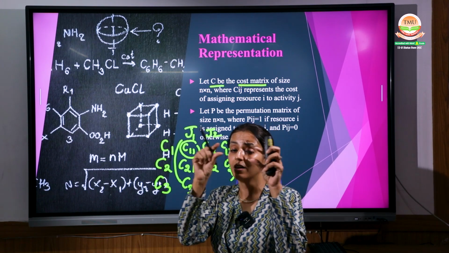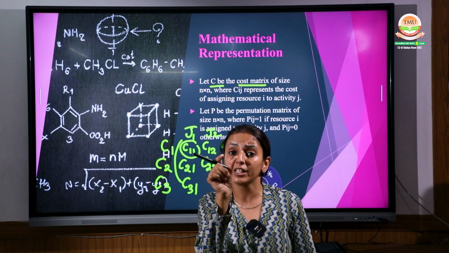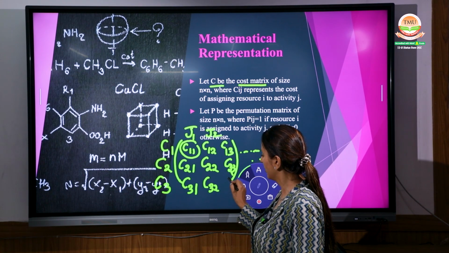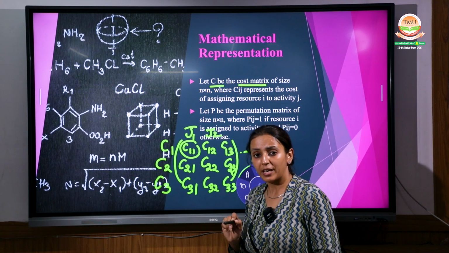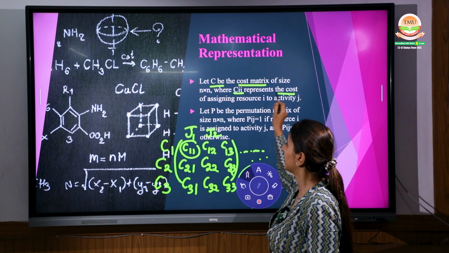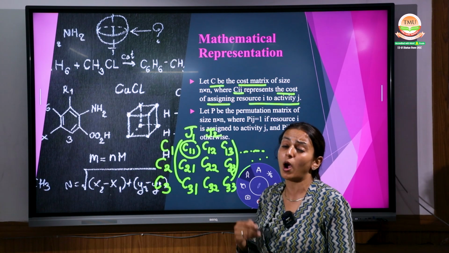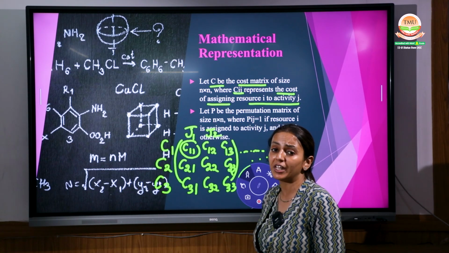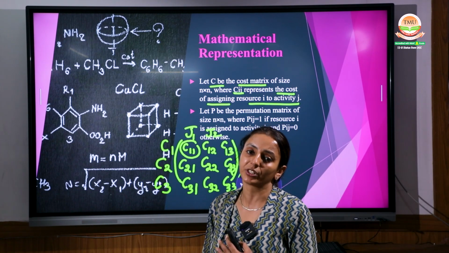We use the cell. Hope you know about Excel, using the cell one. C32, C33, right? Continuing with this same pattern, that's why it is written Cij, which represents the cost of assignment of resource I to activity J. We were taking it as an I activity and we have given a J resource, right?